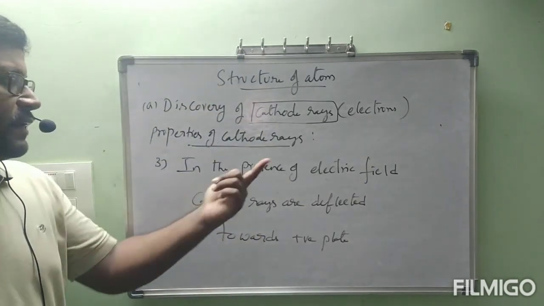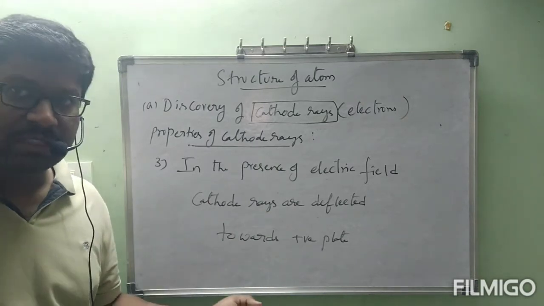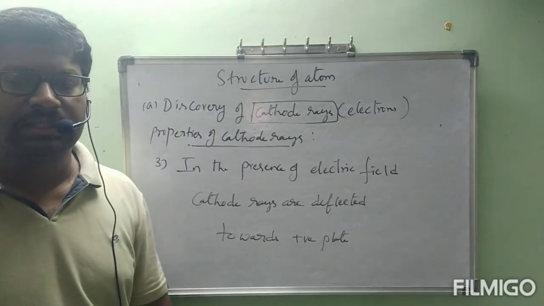By using this one also we can say cathode rays contain negatively charged particles.